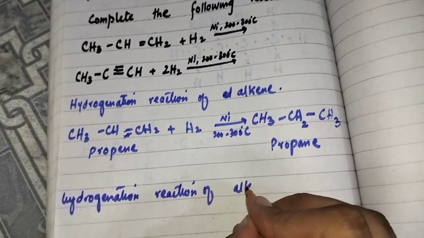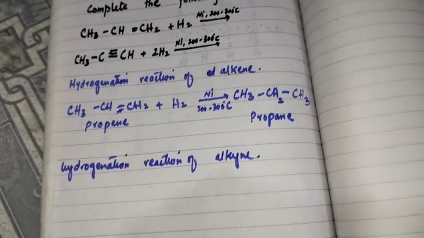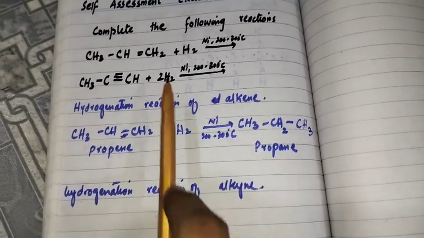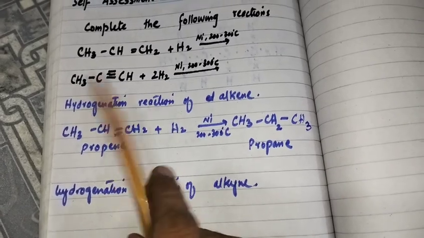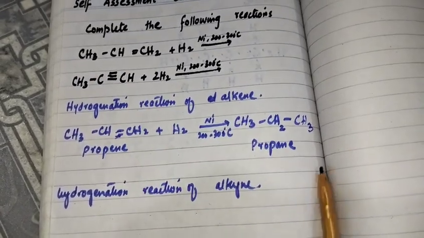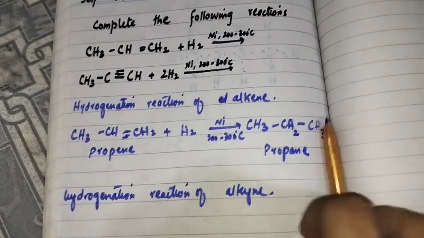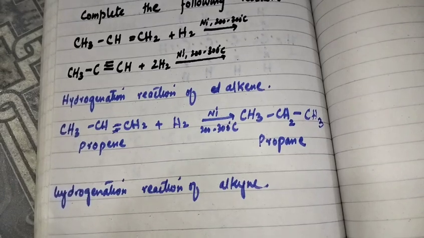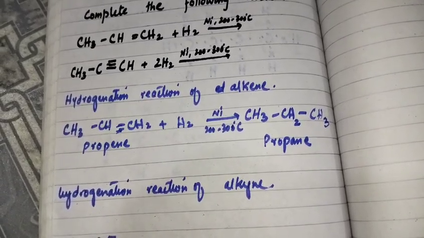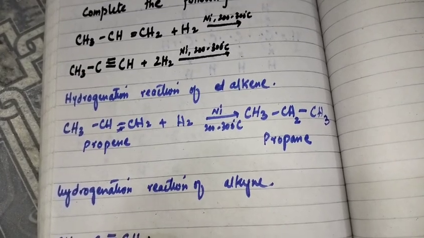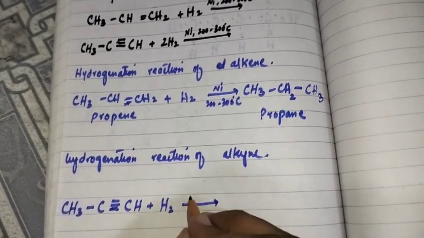For the hydrogenation reaction of alkyne, when alkyne is reacted with one molecule of hydrogen gas, it will be converted into alkene. But when it is reacted with two molecules of hydrogen, alkyne will be converted into alkane. Means that CH3 C triple bond CH, when it is reacted with a single molecule of hydrogen gas in the presence of nickel